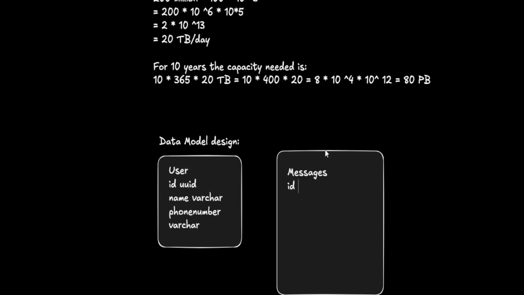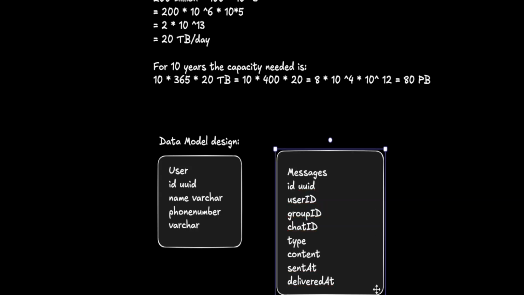ID, which is again a UID, and your user ID, group ID, chat ID, type, content of the message, when it is sent, when it is delivered, and when it is seen. These can all be timestamps.